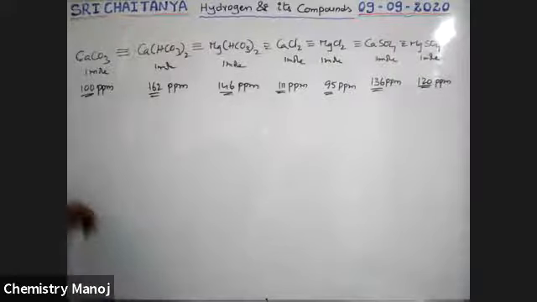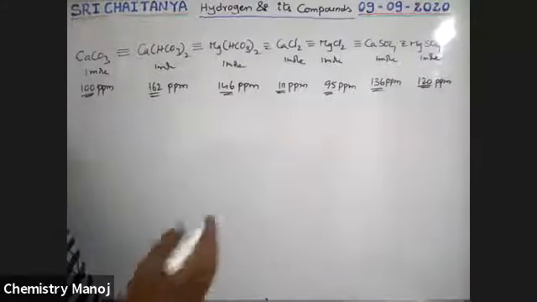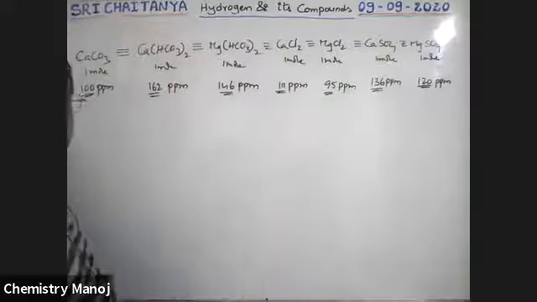Okay. So the formula used to calculate degree of hardness is, but before going to the formula, let us take one problem.